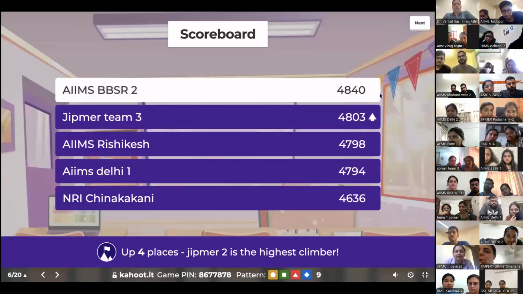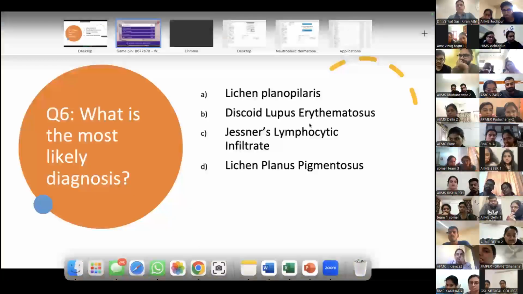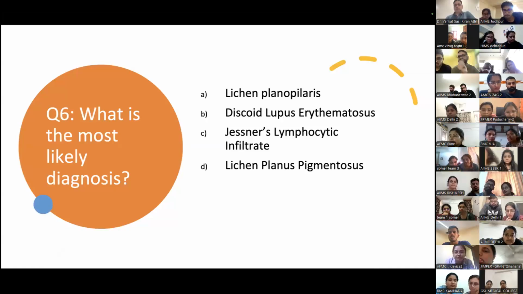So we have AIIMS Bhubaneswar followed by JIPMER Team 3, AIIMS Rishikesh, AIIMS Delhi 1, and NRI Chinnakakani. So the leaderboard is pretty much the same since the last time, just one position difference. Okay. So moving on to the next question. Okay. So you've got the answer.